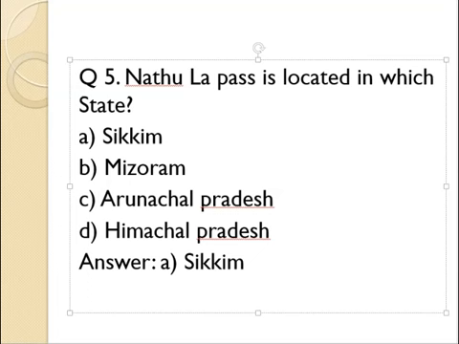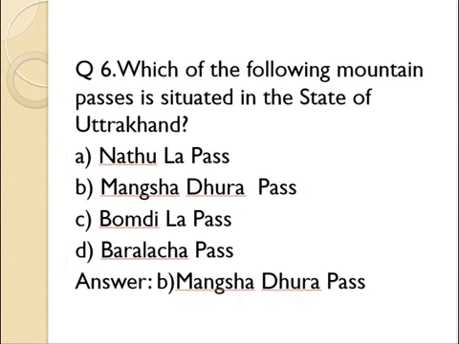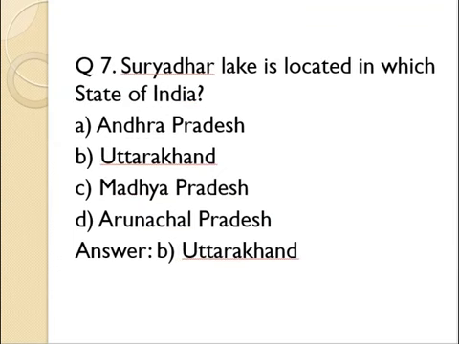Question number 5. Nathula Pass is located in which state? A. Sikkim, B. Mizoram, C. Arunachal Pradesh, D. Himachal Pradesh. Answer A. Sikkim. Question number 6. Which of the following mountain passes is situated in the state of Uttarakhand? A. Nathula Pass, B. Monkshila Pass, C. Bhaundila Pass, D. Baralecha Pass. Answer B. Monkshila Pass.